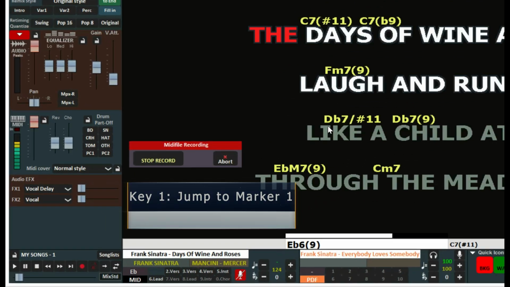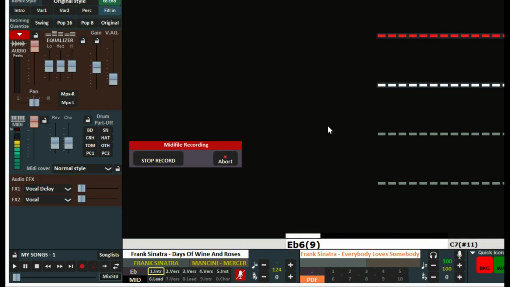Let's see an example by acting in real time, and WinLive lets you record each change you make.